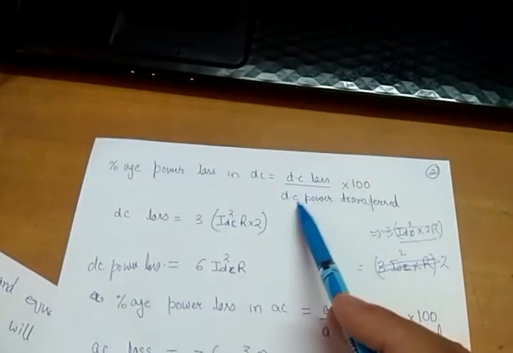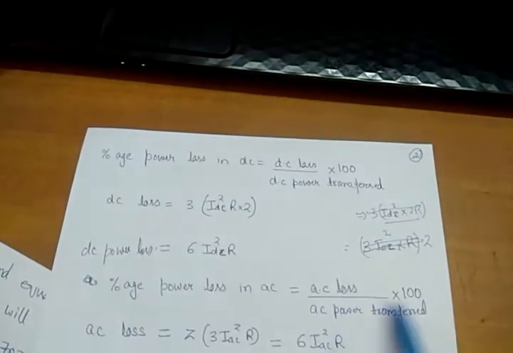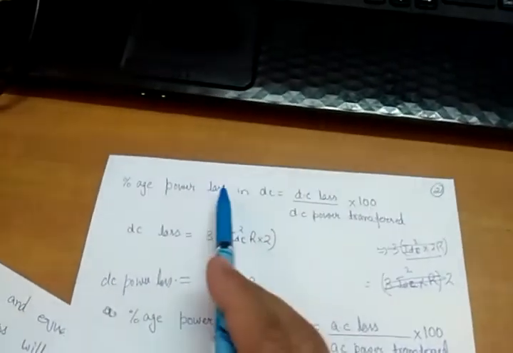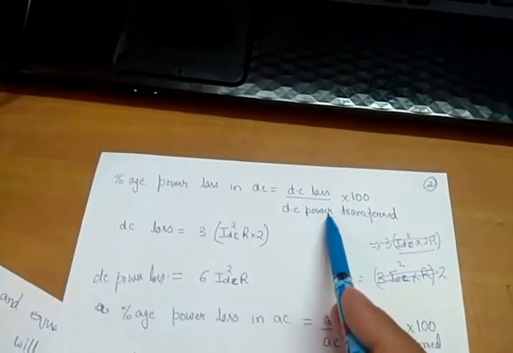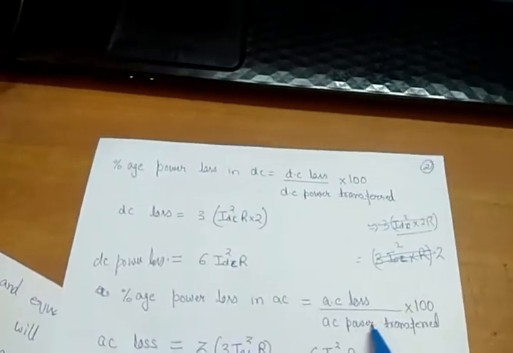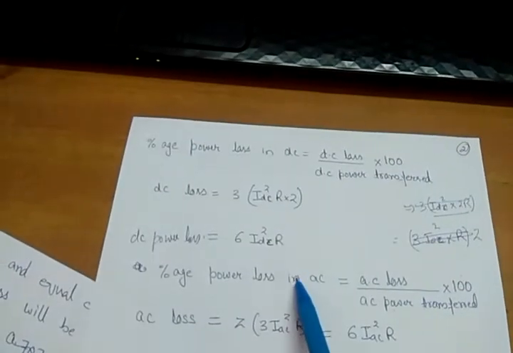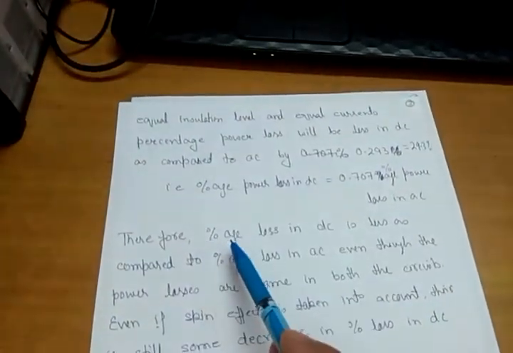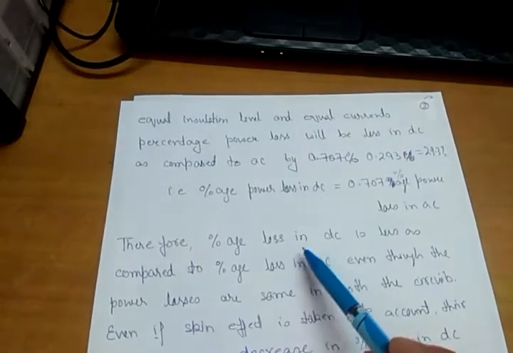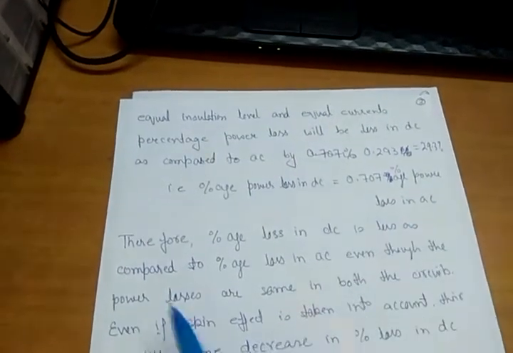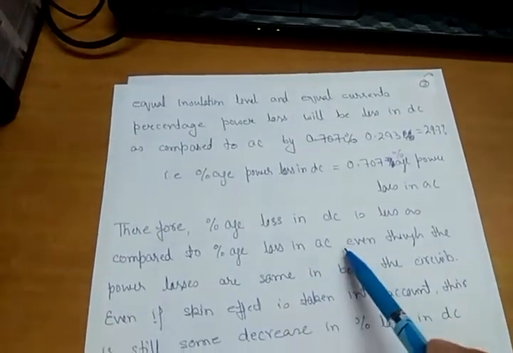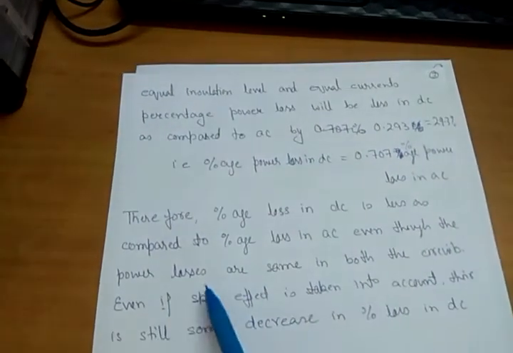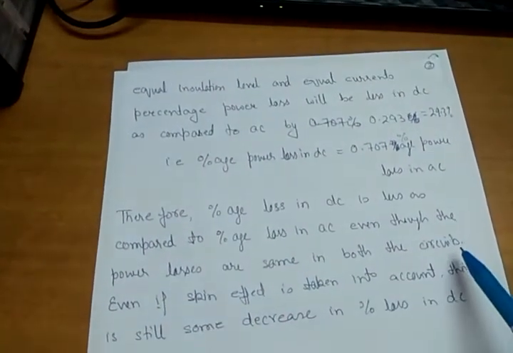So the denominator here is more, and the denominator here is small as compared to this. Obviously, if the denominator is more, this term will be less, and if the denominator is smaller, this will be more. Therefore, percentage losses in DC are less as compared to percentage losses in AC, even though the power losses are the same in both the circuits.